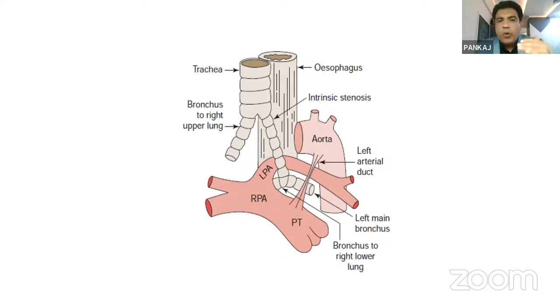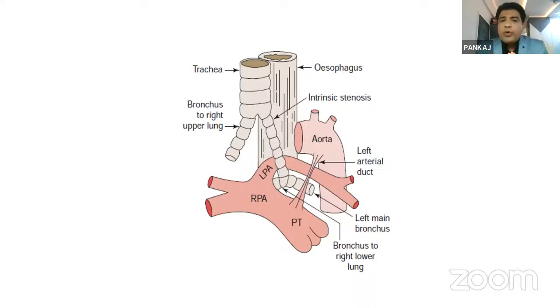Another important one: in my whole 12 years of practice, we have diagnosed 2 cases of vascular sling. What is meant by a vascular sling? Here, the LPA comes from the RPA and goes completely around the bronchus, causing its compression. That is called a vascular sling.